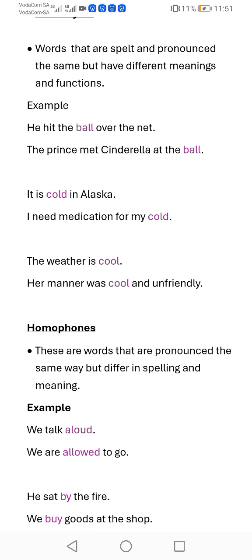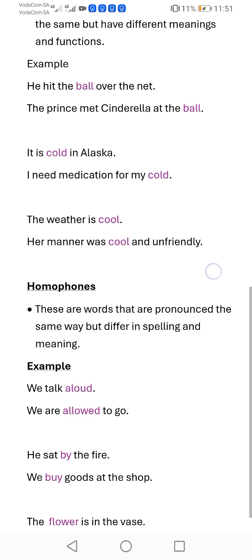In the first sentence, it is cold in Alaska, cold means the cold of weather. It is cold, so I need to wear a jersey. I need to be around the fire because it is cold in Alaska. Cold is for weather.